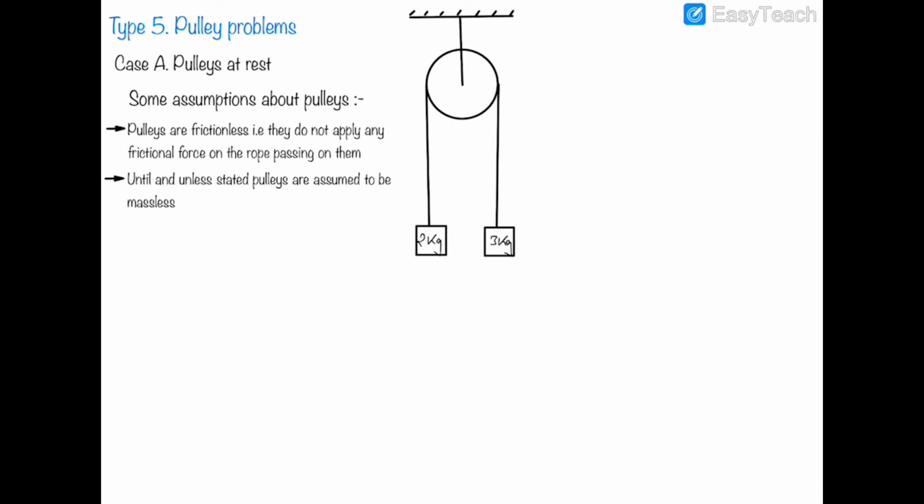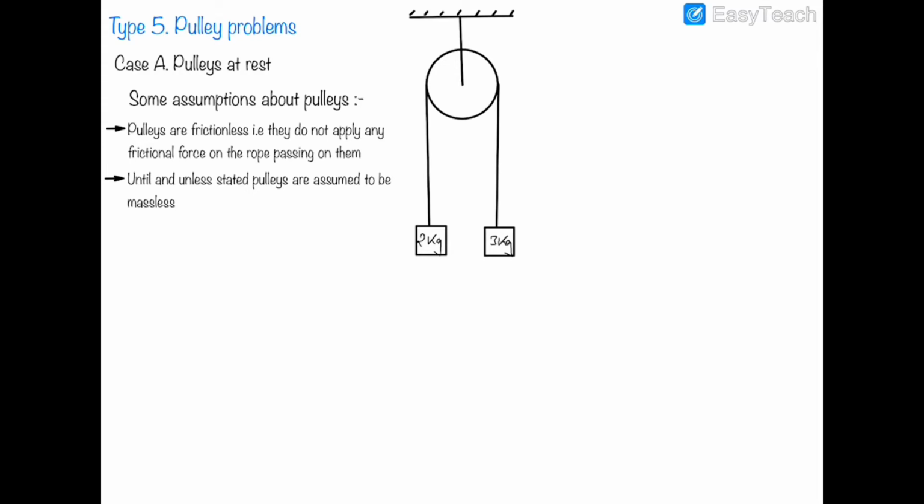Hello guys, welcome back. This is type 5 and in this type we are concerned about pulley problems. There are many cases in pulley problems, and the first case A is the case in which the pulleys are at rest. There are some assumptions which we will make during these problems: that pulleys are frictionless and they do not apply any friction force on the rope which is passing through them.